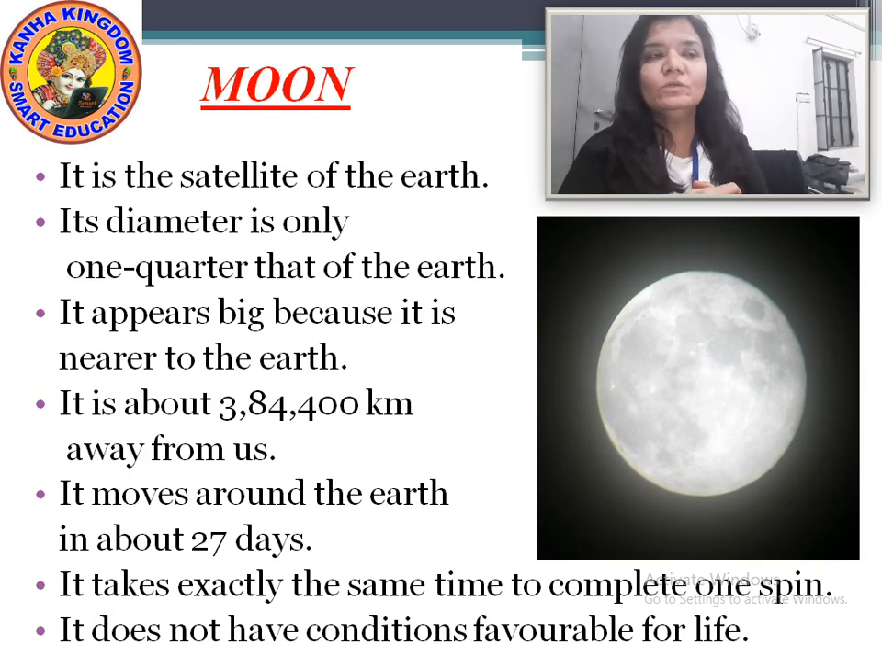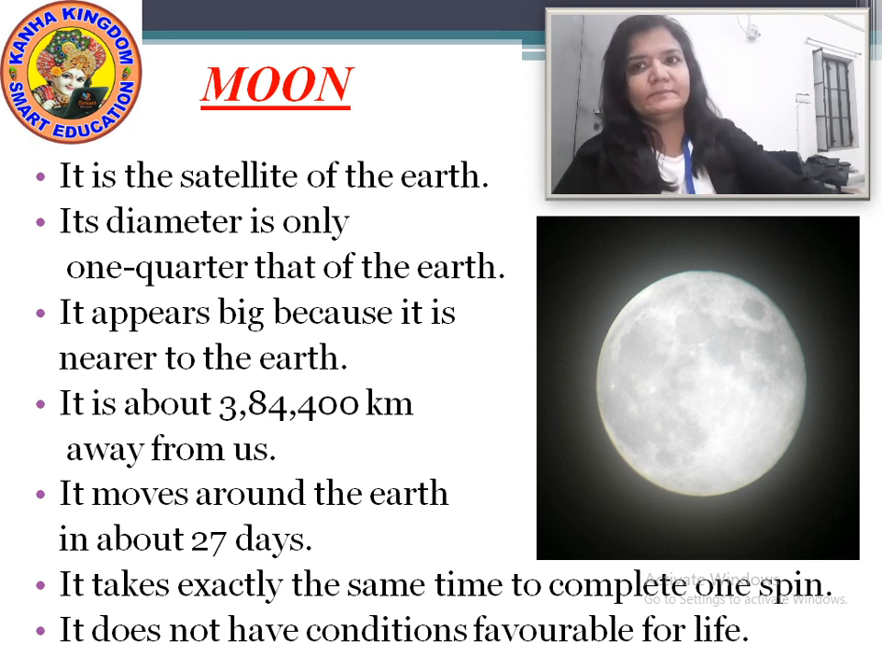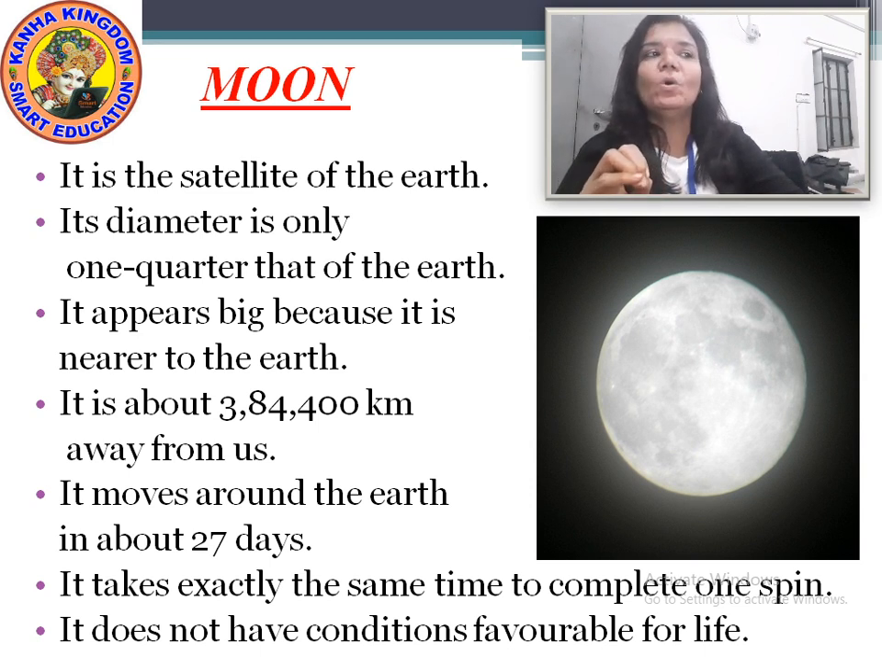Now about the moon. It is the satellite of the earth. The diameter of the moon is only one-fourth that of the earth. Means the diameter of the earth divided by 4, you'll get the diameter of the moon.